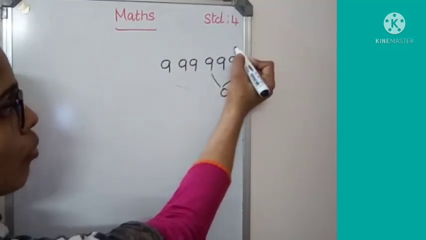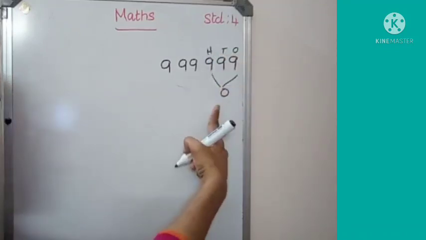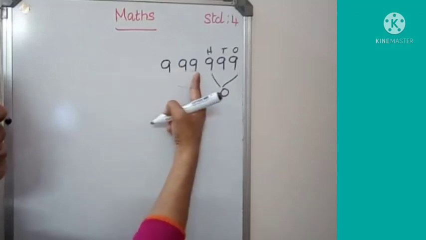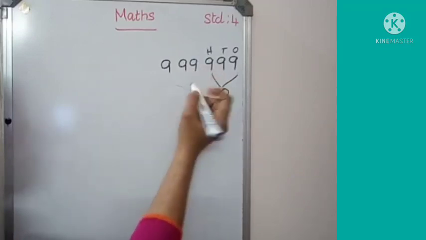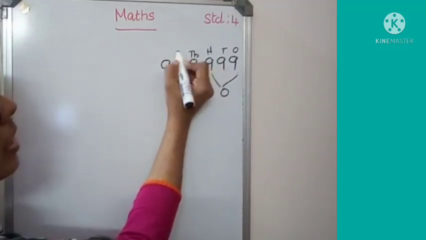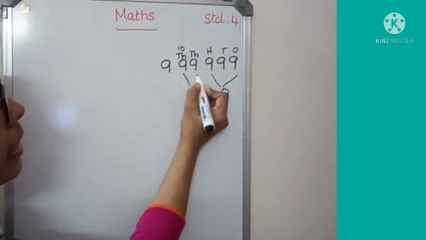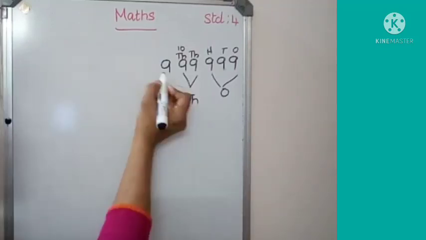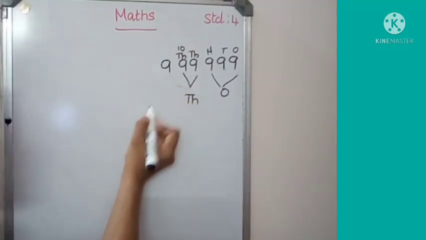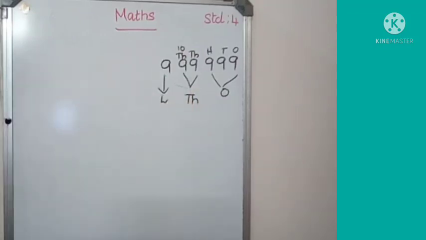That is ones, tens, hundreds come under the period ones. The next 2 places, 1000 and 10,000, come under the period 1000. This place is the period lakh.